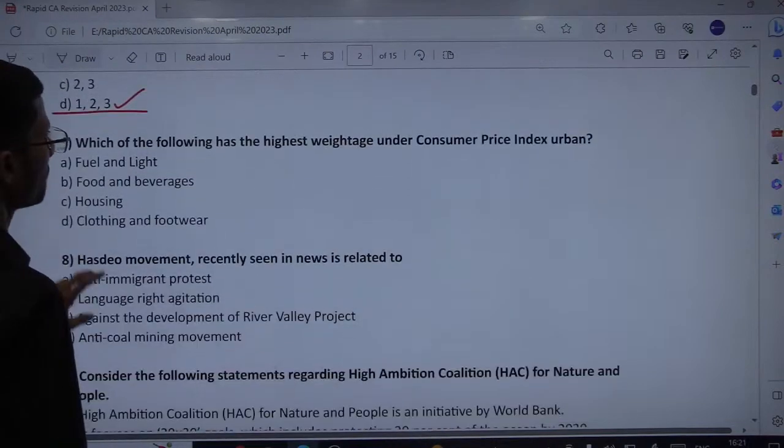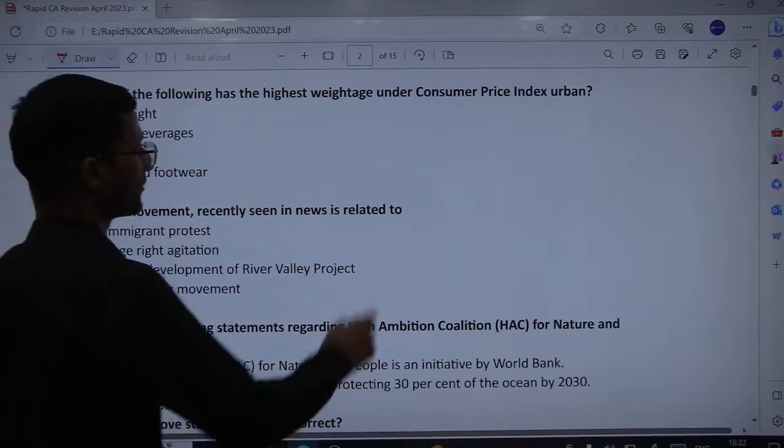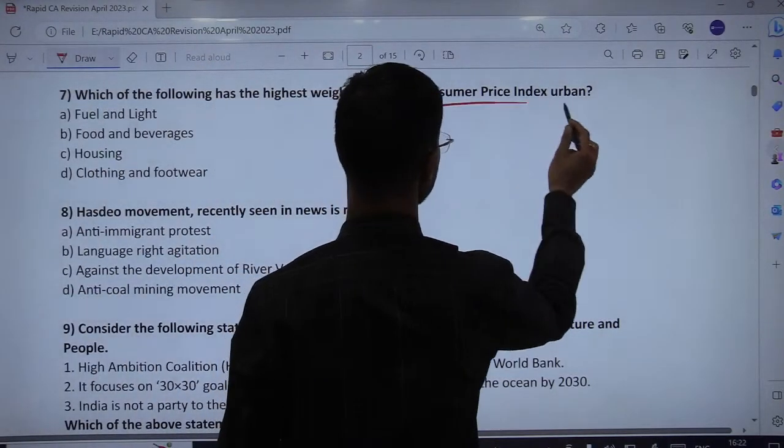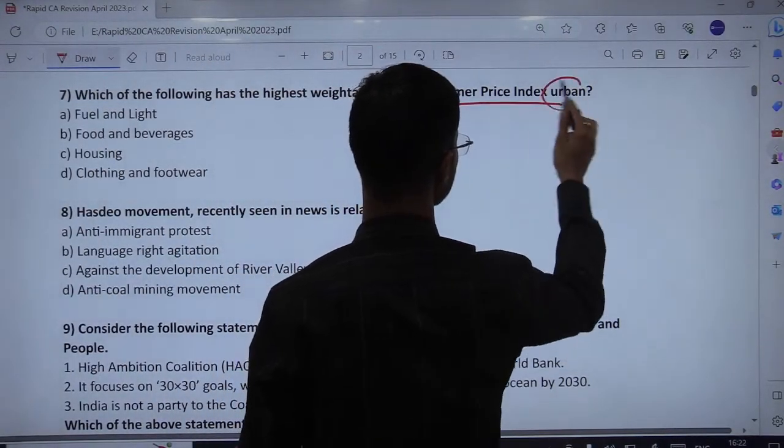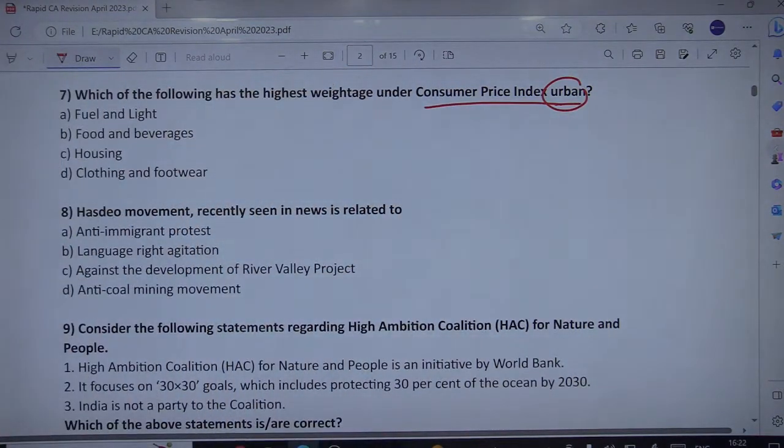Okay. Which of the following has the highest weightage under the consumer price index? Urban. So we have different sets of consumer price indices: for rural, agricultural labourers, then urban, then different segments. At least we have four types of consumer price index. So this is asking you about the consumer price index urban. Try to figure out which one is correct, the highest weightage.